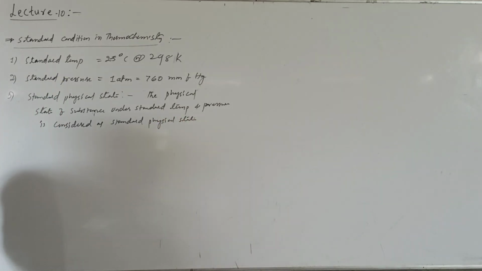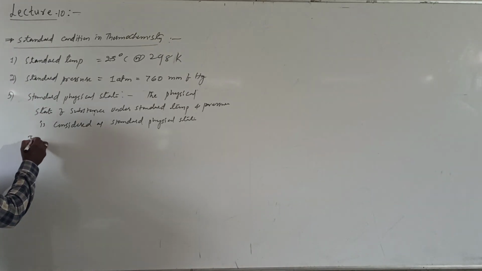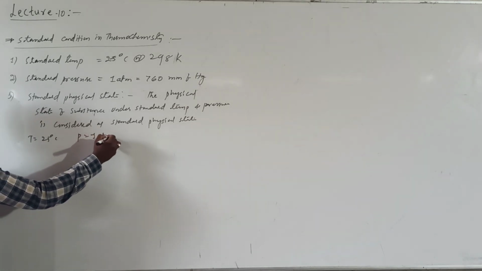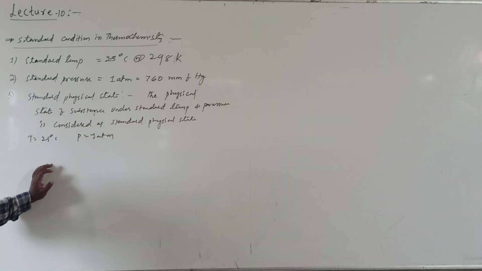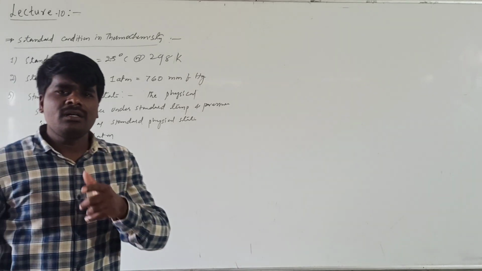Let us try to understand what is meant by this. Temperature should be 25 degrees Celsius, or 298 Kelvin, and pressure should be 1 atm. The physical state of any given substance at these conditions is considered as the standard physical state.